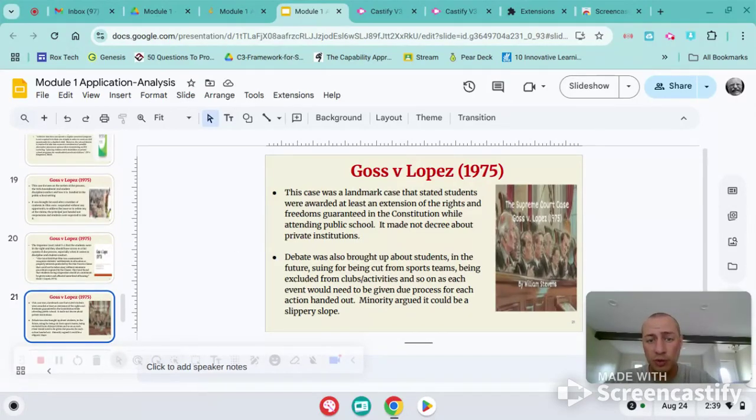Following that, though, the debate was brought up that should this go too far, in the fact that what happens if a student gets cut from a sports team or isn't allowed to join a club? Is there due process in that? So where do we draw the line? That was kind of the counter argument in this Goss versus Lopez case.